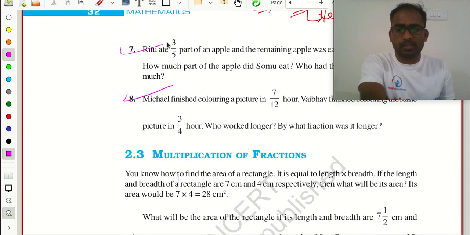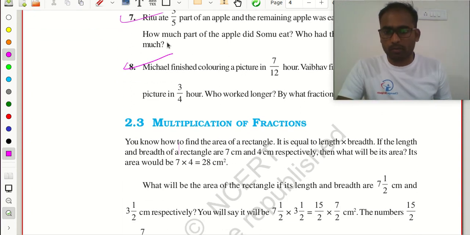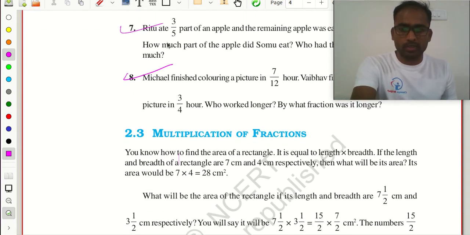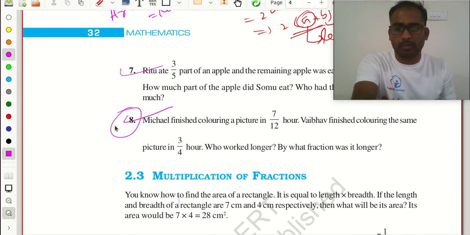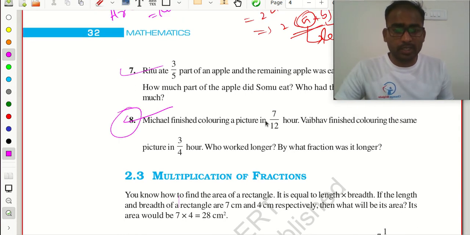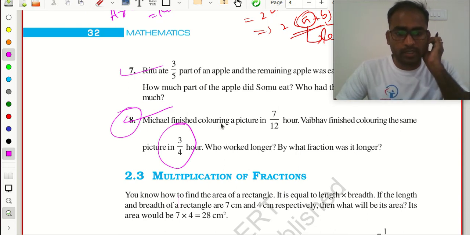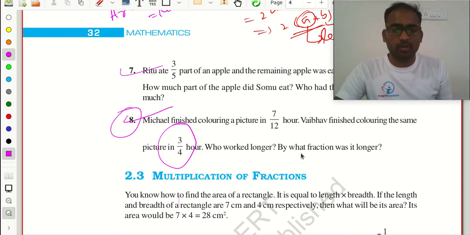And this 7 and 8 are also homework problems. You can see here. Otherwise I will discuss this 8th problem. Michael finished coloring a picture in 7/12 hour and Vaibhav finished coloring the same picture in 3/4 hour. Who worked longer? By what fraction was it longer? That we need to find now. We need to find the difference also. Why? Because who works longer, na?